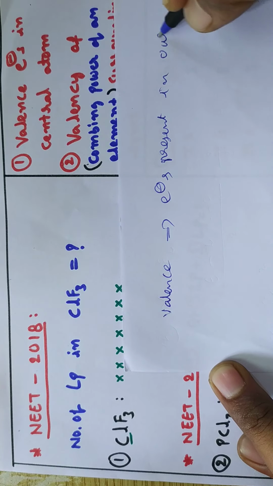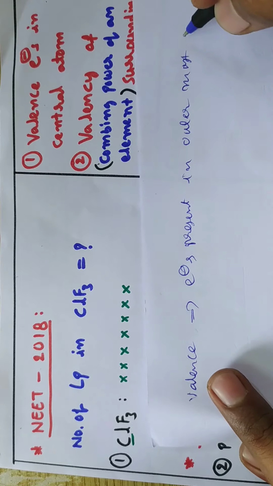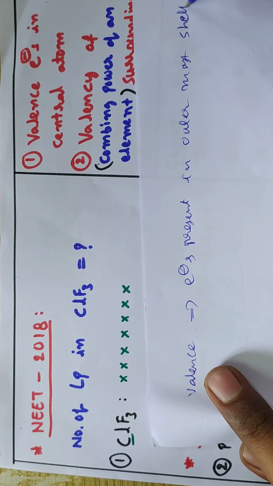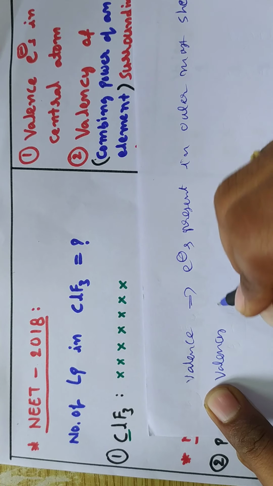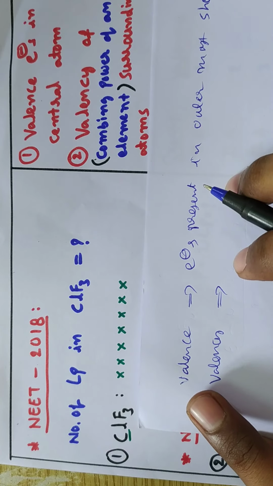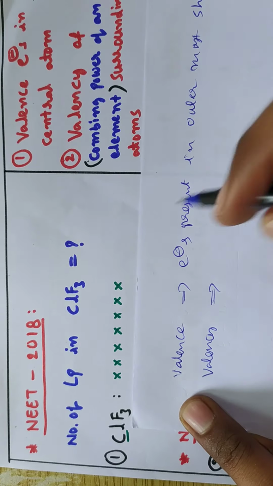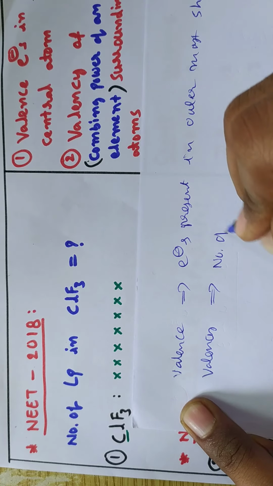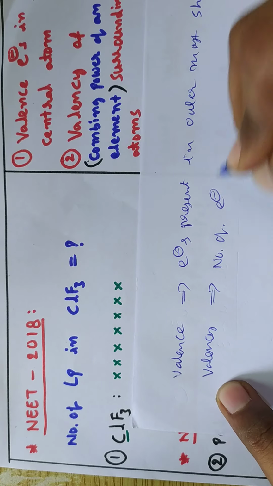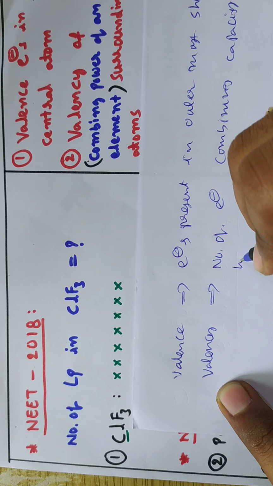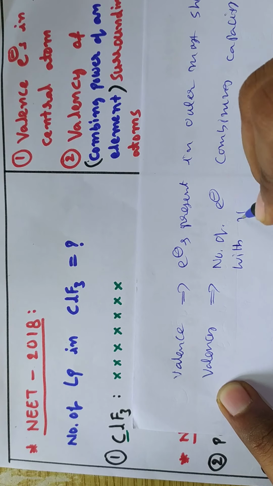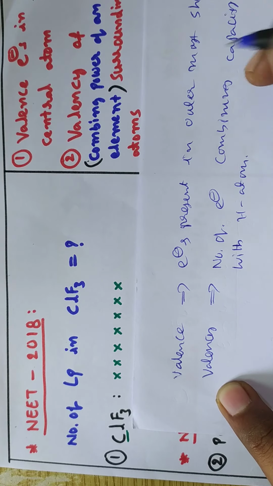Valency is the number of electrons' combining capacity with the hydrogen atom.